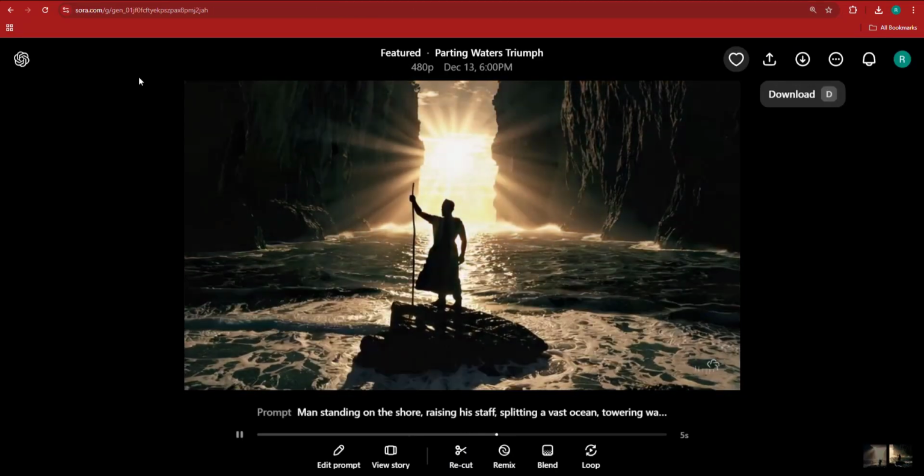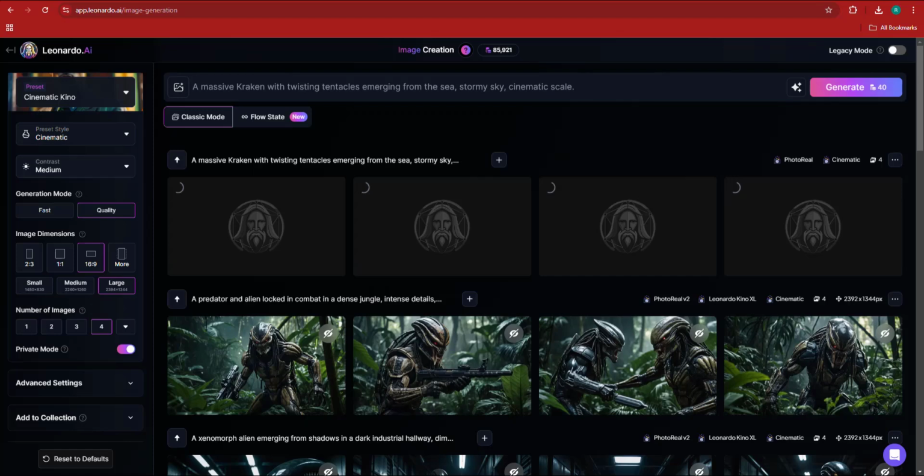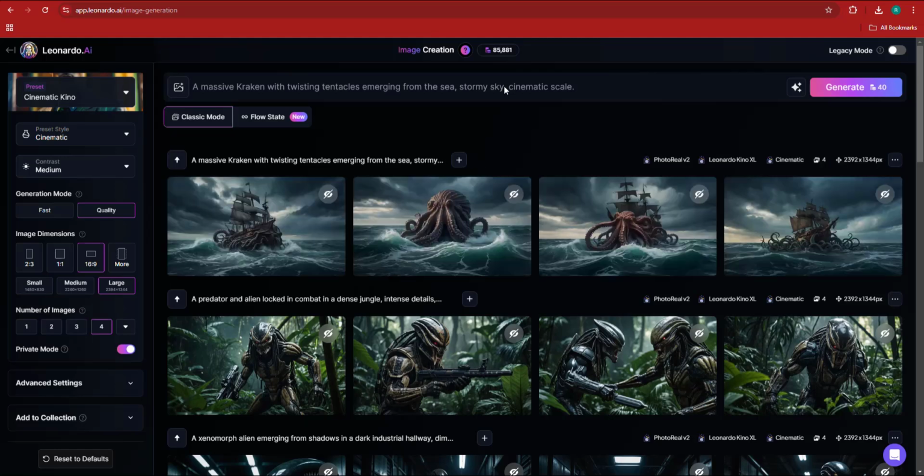Now, in the meantime, I'm going to go back to Sora just to go to the home page and let's see this massive Kraken. And I think that if the video of the Kraken turns out well, we can actually use it to generate video to video with the same video. I think that might be more interesting because if we use outside videos, then Sora will definitely say this violates our terms of service and guidelines and so on and so forth. And so I believe it would be better if we just use our own.